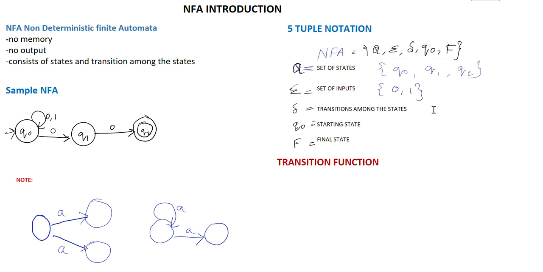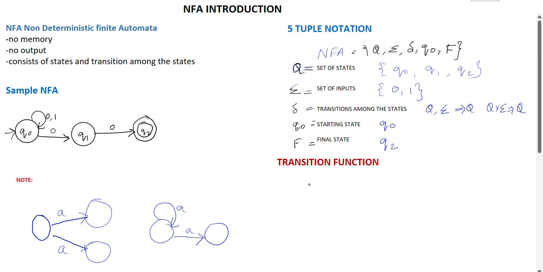Del is the transition among the states, so when Q, the current state, accepts an input, what will be the next state? That is Q cross sigma gives Q. And then Q naught represents the starting state. Here Q naught is the starting state and Q2 is the final state.